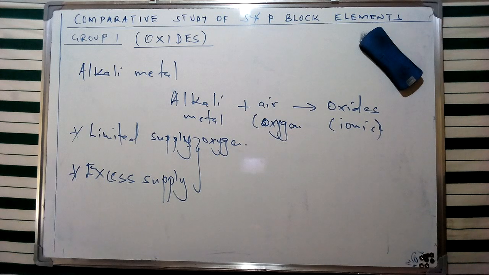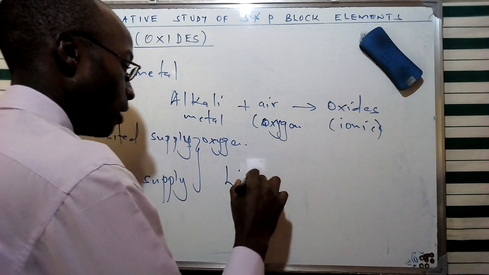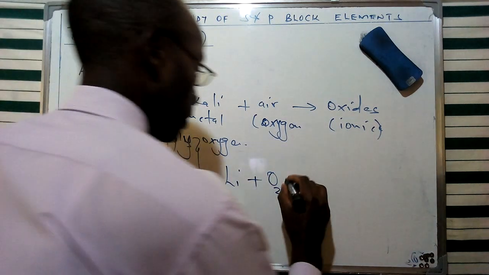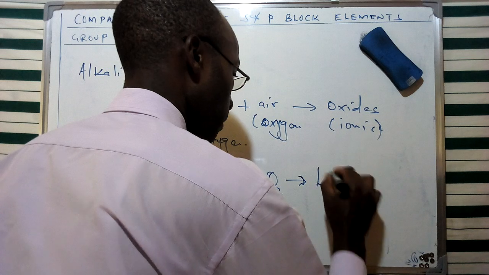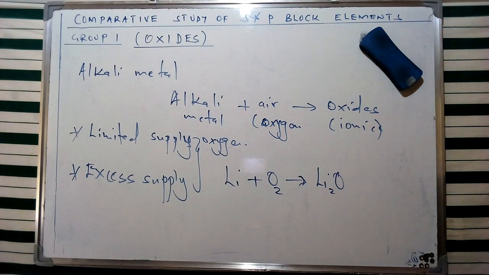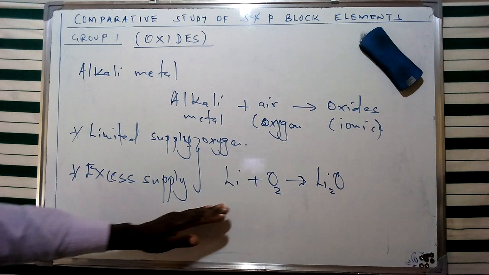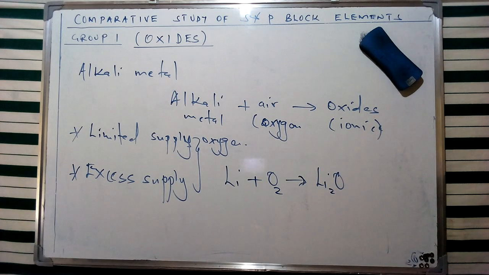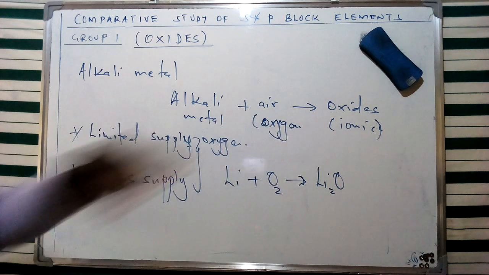Now, under the limited supply of oxygen, for instance, if I take lithium, we're going to have lithium react with oxygen to produce lithium oxide. And this is going to be given as such. Now, in some cases, the products which are going to be formed are going to vary. As we said, they are going to form a range of ionic oxides.